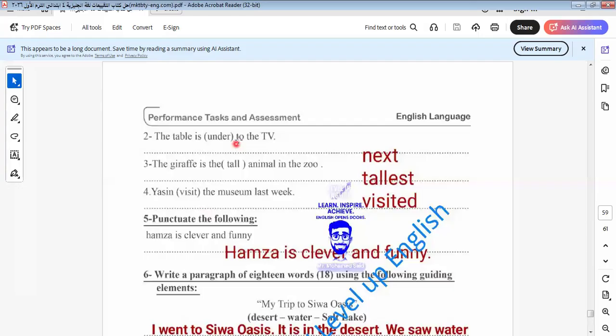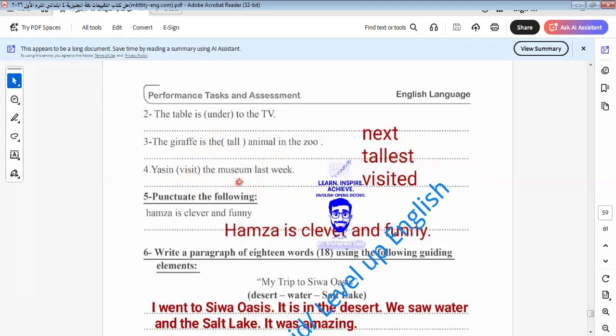So here we have a preposition that we use with the TV. What will be next? The giraffe is the tallest animal in the zoo. No one is taller than the giraffe. So it will be here the tallest, the superlative. Here, Yasin visited the museum last week.